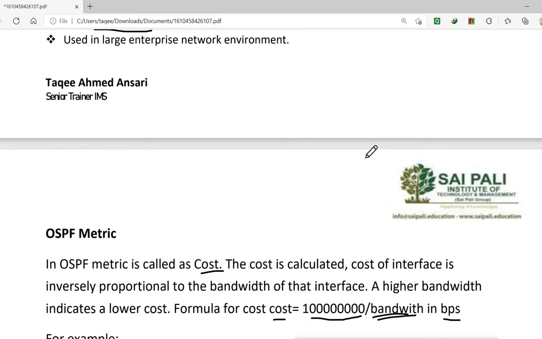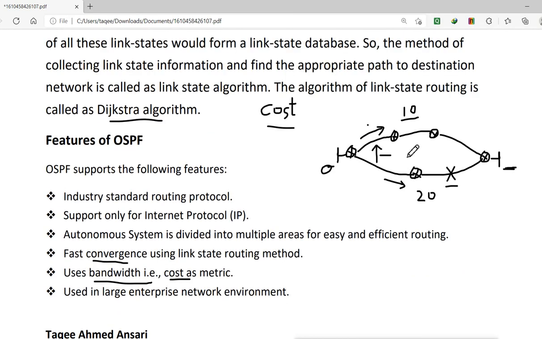So if you have multiple paths, it will calculate the bandwidth and the cost, that means the combined cost to reach the destination. Let's say, for example, all of these routers are configured with OSPF. It has here a 1 Mbps link, 1 Mbps link, and 1 Mbps link, and here they have, suppose, a 256 kbps link. Then here it is having a 512 kbps link.